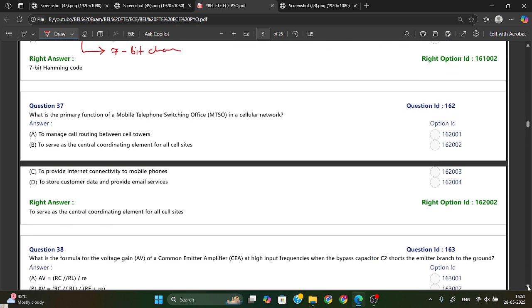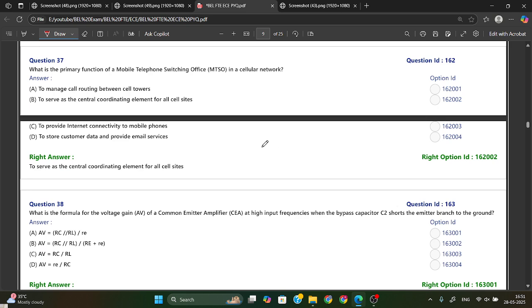Now the next one is, what is the primary function of the mobile telephone switching office, that is your MTSO, in a cellular network? So the primary function of MTSO is to serve as the central coordinating element for all sites. So option B is right from this option.